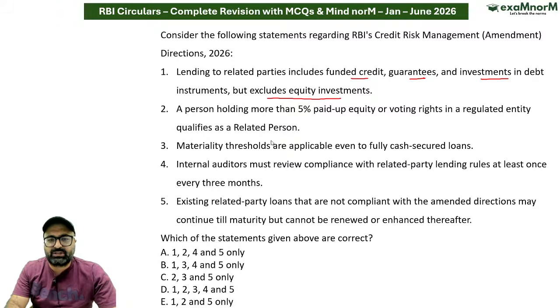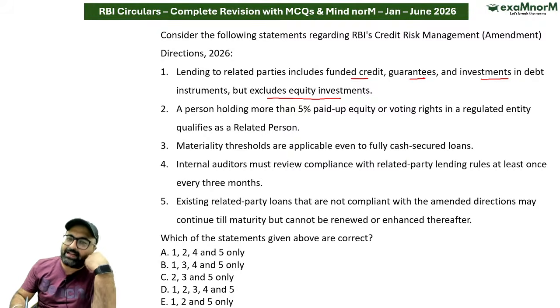If I talk about this entire news, it basically talks about what? Sir, it basically talks about the initiatives which have been taken by RBI.